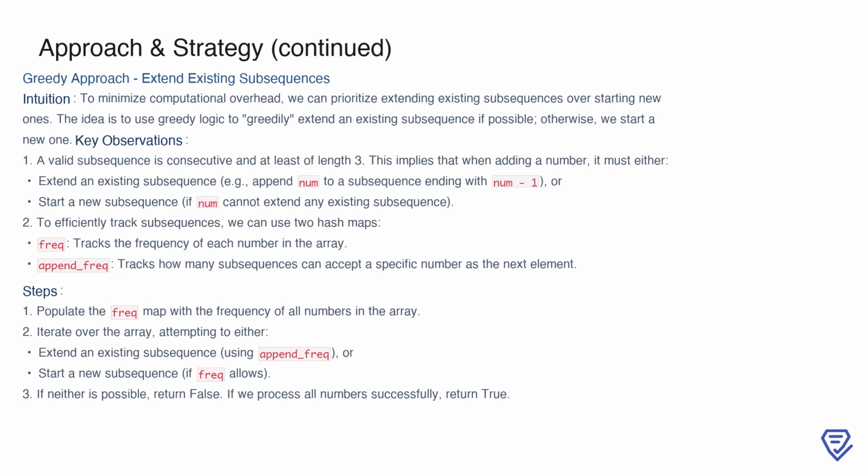We begin by populating the frequency map with the count of all numbers. Then, as we iterate through the array, we attempt to either extend an existing subsequence using append_frequency or start a new one if the frequency map allows it. If neither option works for a given number, the solution is invalid, and we return false. If we successfully process all numbers, the output is true.